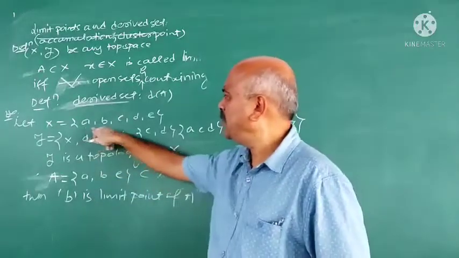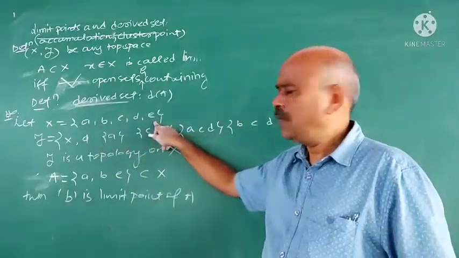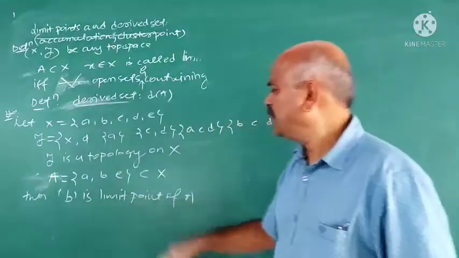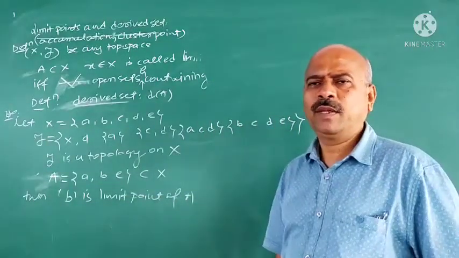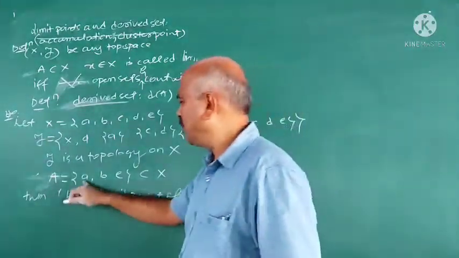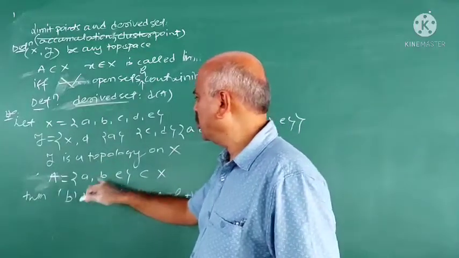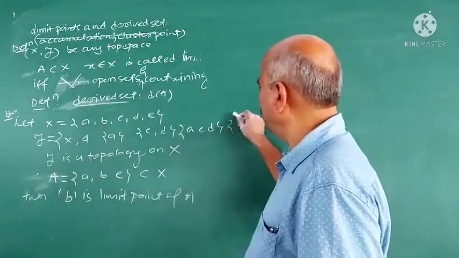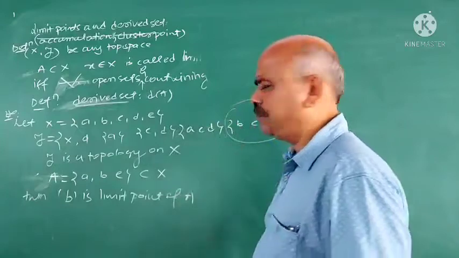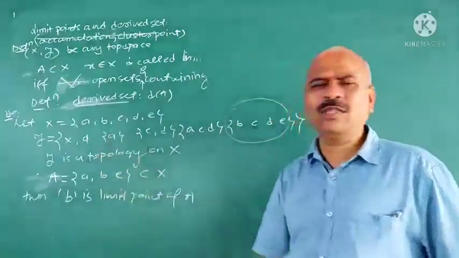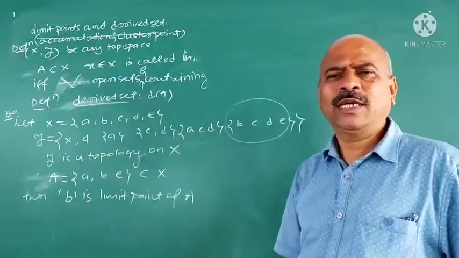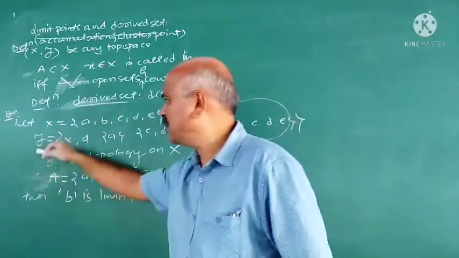First, I claim b is a limit point of A. When do you say that b is a limit point of A, or why is b a limit point of A? Because you have to take every open set containing b. Of course, X always satisfies, because A is a subset of X.